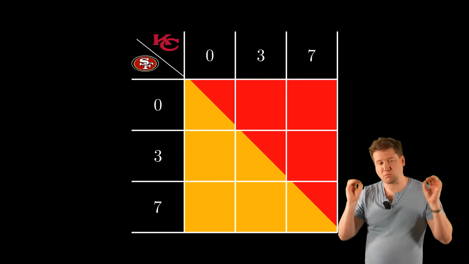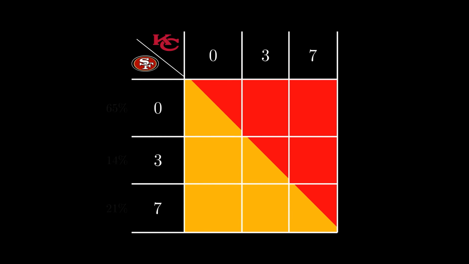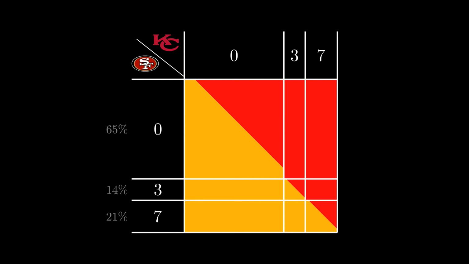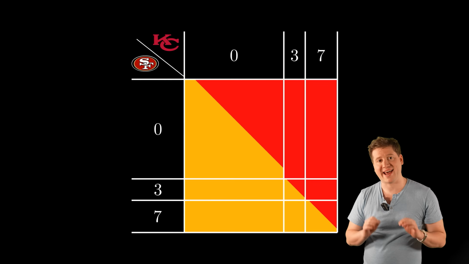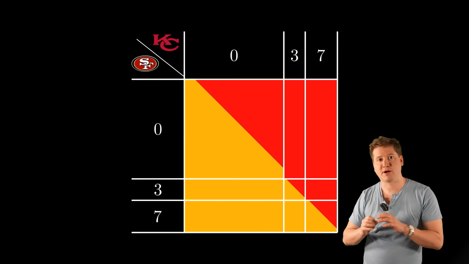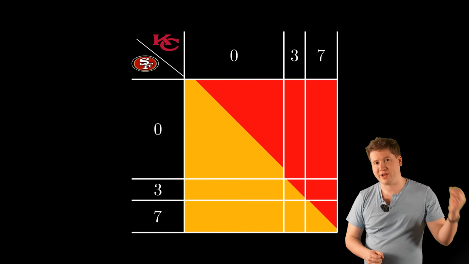But looking at data from real drives, that isn't at all the case. After some quick research, here are my best guesses for a typical possession. The most likely outcome on a typical drive is the team scores no points. And now, that region of our diagram is much bigger to reflect that fact. This makes our model much more realistic.